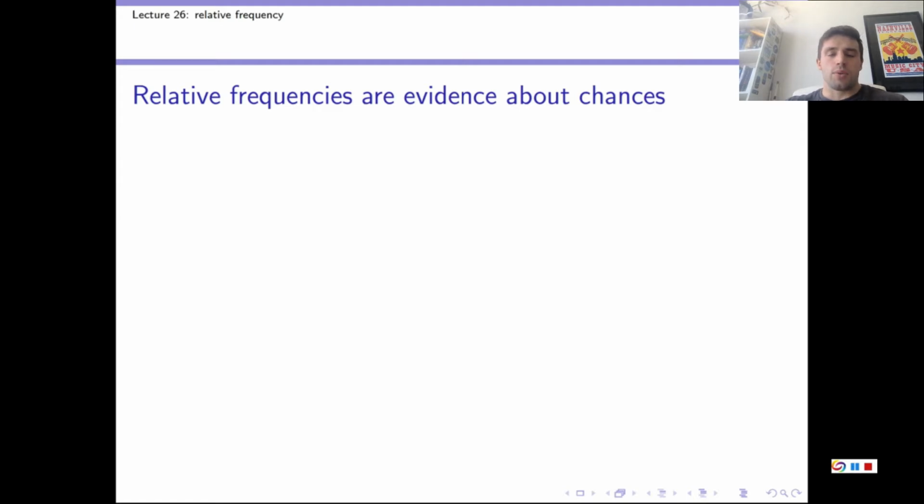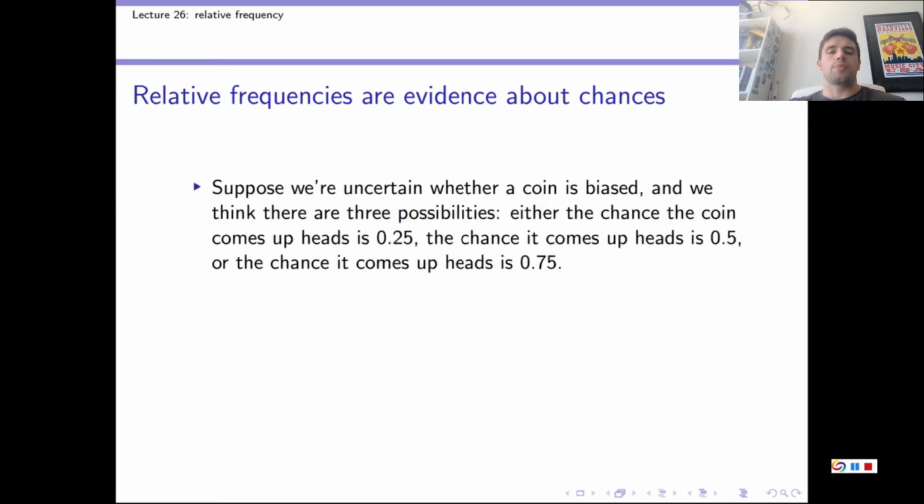So how do relative frequencies serve as evidence for telling us about chances? Well, let's look at a simple coin example. Suppose we're uncertain whether a coin is biased, and we think there are three possibilities. Either the chance the coin comes up heads is 0.25, the chance it comes up heads is 0.5, or the chance it comes up heads is 0.75.